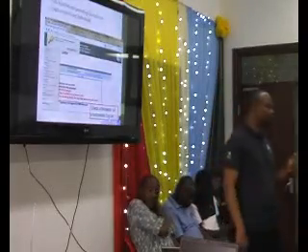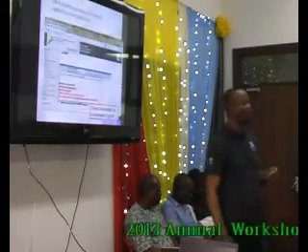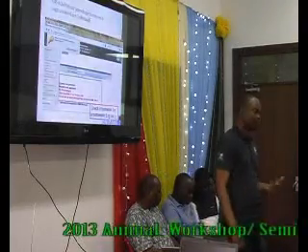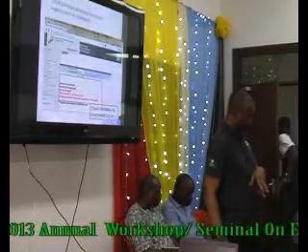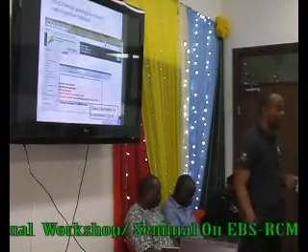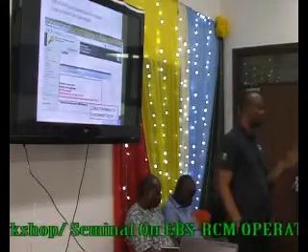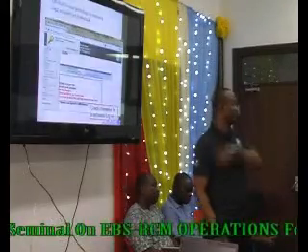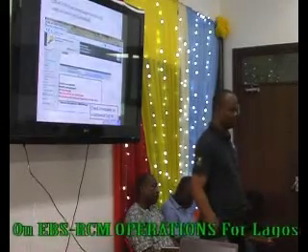Now that security code is very important. You need to keep that security code because that is what you will need in case you want to change your password. Probably you've forgotten your password or your email, or you discover that somebody has access to your password and you want to change it. So that security code is even more important than your password, because if somebody knows your security code, the person doesn't need to know your password again. Because with that security code, you can just go to the system and change your password. Then you, the owner, will not have access to the system again.